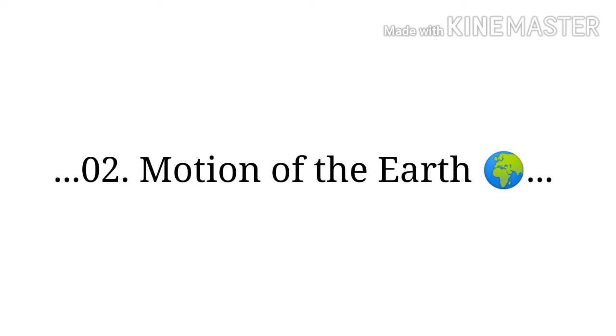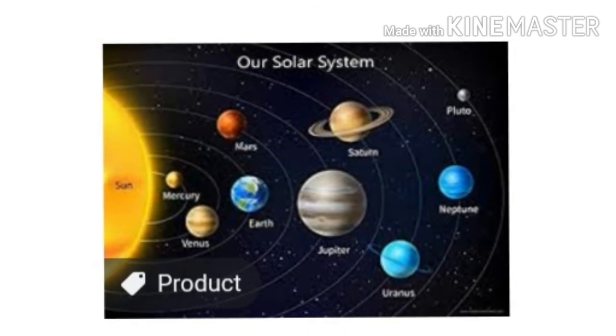In this lesson we have already studied about the rotation of earth and revolution of earth. So once again try to understand definitions. The motion of the earth around itself is called rotation of earth.